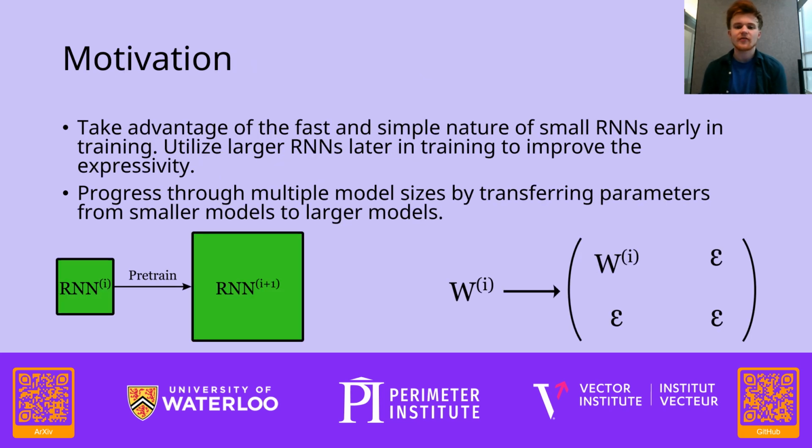Neural networks, however, suffer from the curse of dimensionality. So although neural quantum states can be systematically improved by increasing the number of parameters, larger models require increasingly large amounts of computational resources. Here we propose training a series of RNNs, benefiting from the fast, simple nature of small models early on in training, and progressing through a sequence of increasingly large models by transferring parameters from the previous model. At each point when we change models, we initialize a new model with larger parameters, and then embed the parameters from the previous model into these larger initialized parameters.